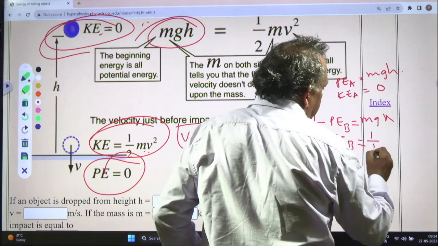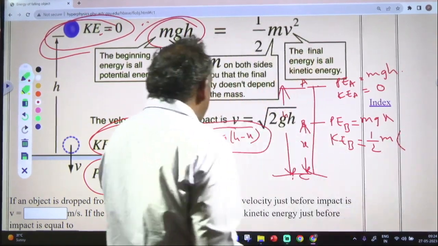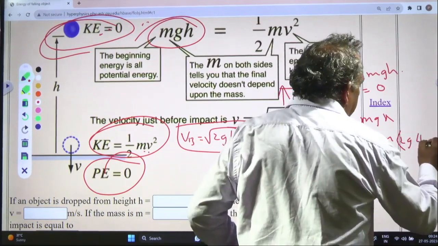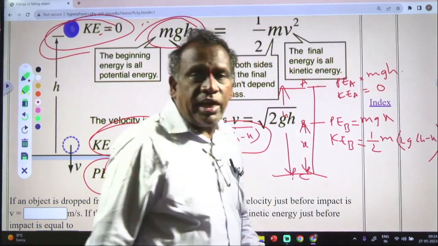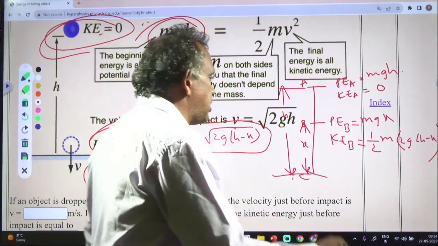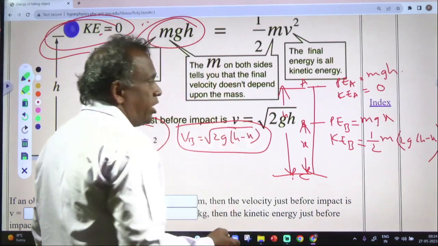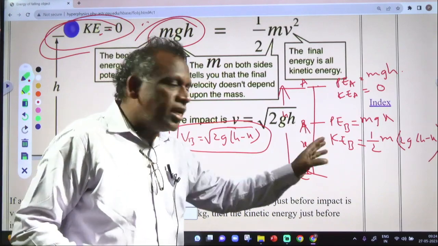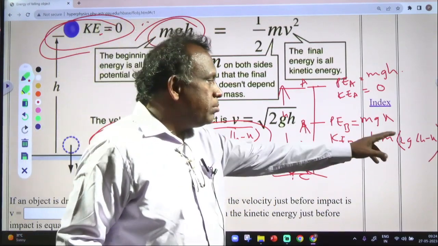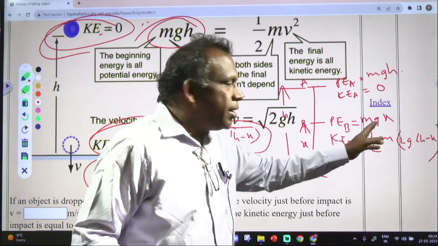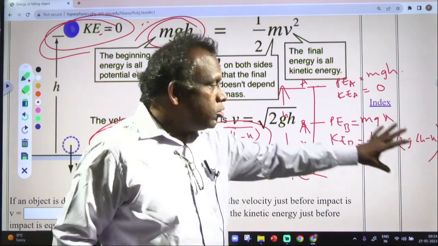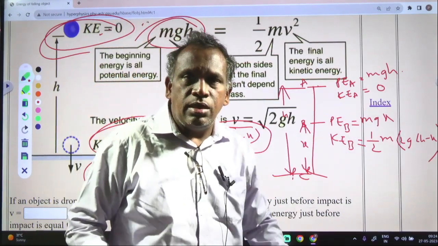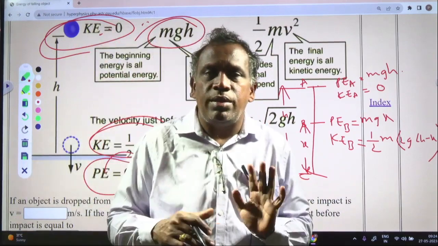So kinetic energy at B is nothing but half mv square. In v square the root gets cancelled, so 2g into (h minus x) will come. If you simplify this, and calculate the sum of potential energy and kinetic energy at B, the 2 gets cancelled, mgh will be there minus mgx, plus mgx, so mgx minus mgx gets cancelled. So total energy at A is mgh, total energy at B is also mgh. So it does not change, the energy remains constant.